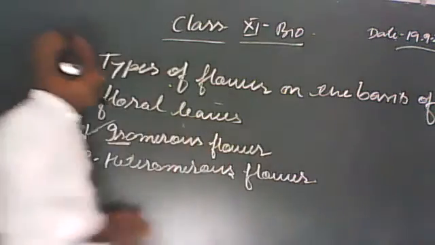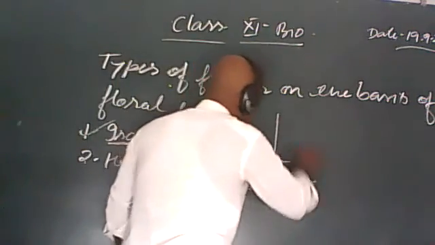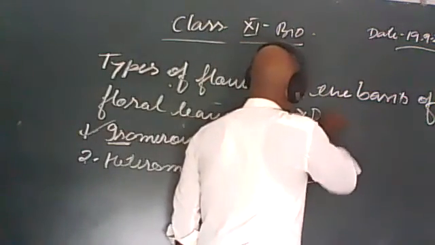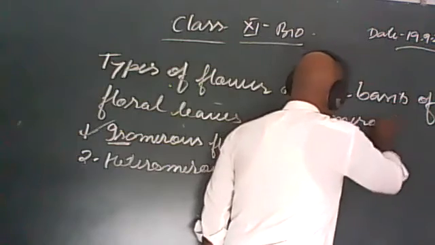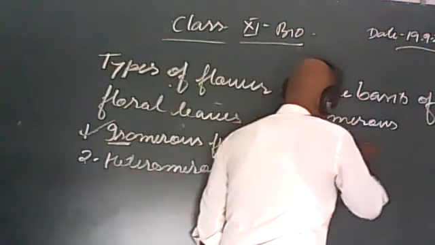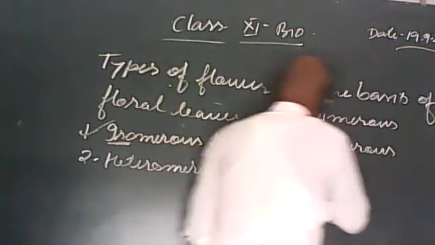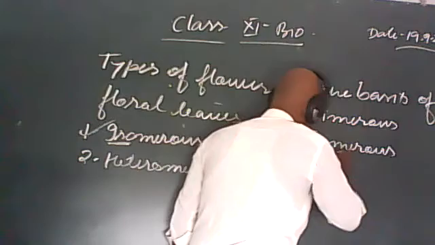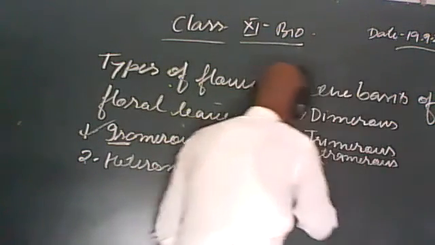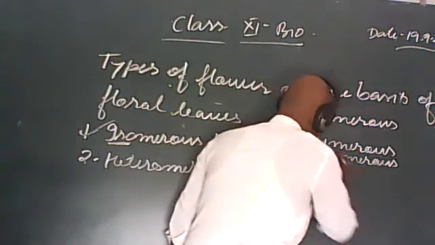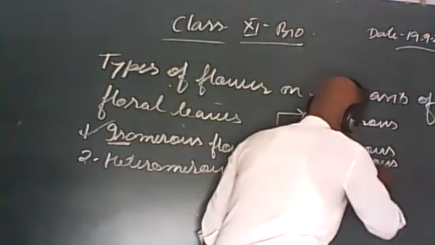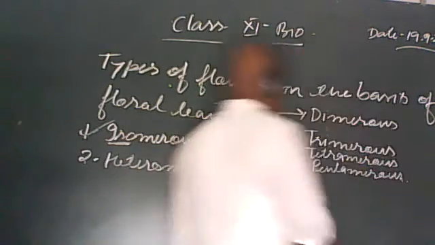The isomerous flower is also of different types, like dimerous, trimerous, tetramerous, and pentamerous.